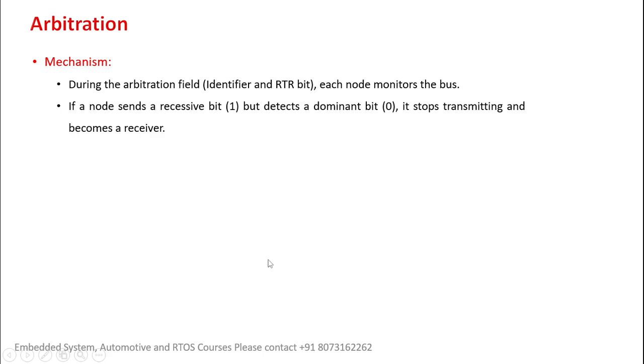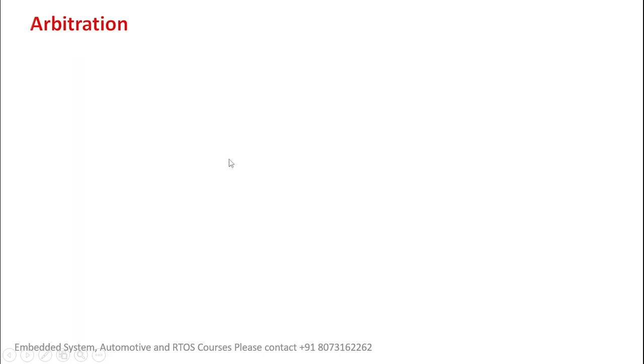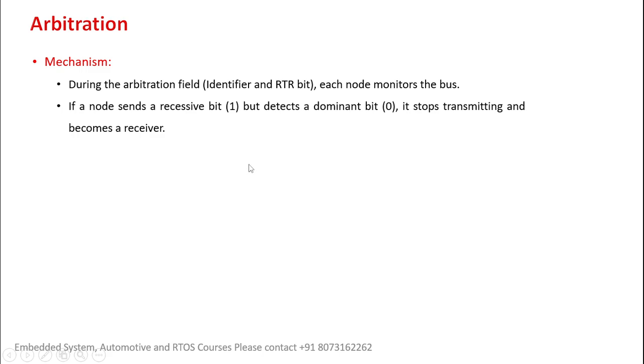Now, how will this work, let us see here. In the arbitration process, there are two to three important things we have to remember. One is the mechanism and which part of the frame field will go for arbitration. During the arbitration field, the identifier and RTR. Please do remember, during the arbitration phase, two important things will be considered: the message identifier and RTR. Two bit fields will be considered.